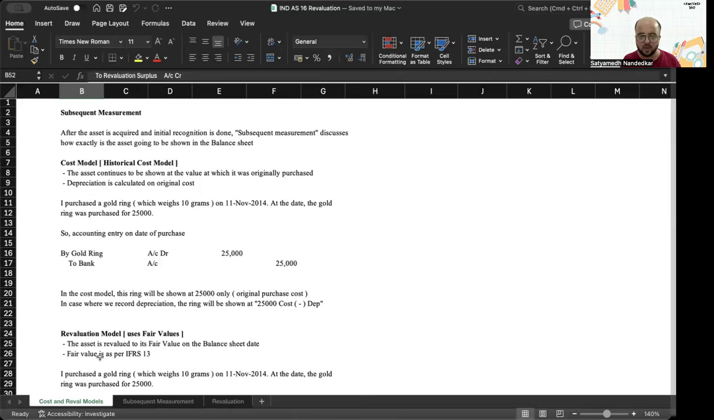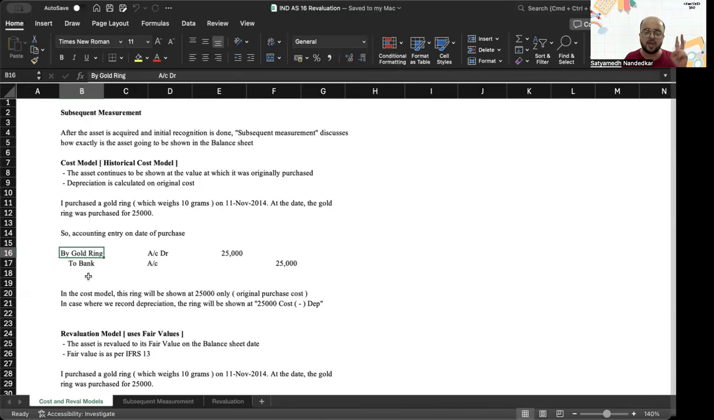So when I purchased the gold ring, I recorded that at cost and I recorded an entry: by gold ring account debit, to bank account. 25,000 was the amount that I paid, and I got this gold ring for 25,000. This 25,000 is my original cost or my historical cost, and I will continue to show it in my financial statements at cost minus accumulated depreciation. So, this model wherein we show the item at the historical cost minus the accumulated depreciation till date is the first model of presenting information in the financial statements.